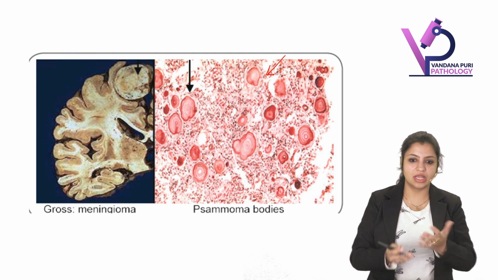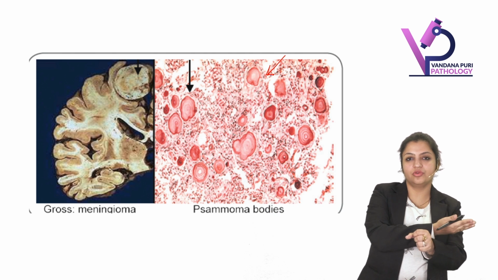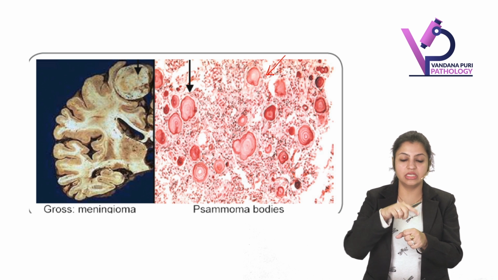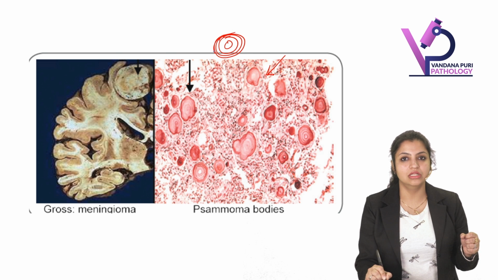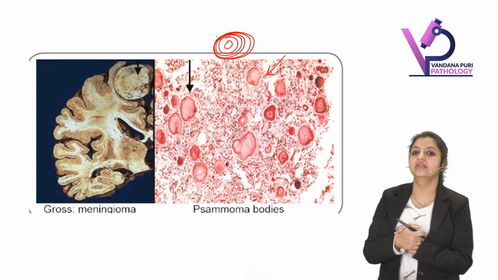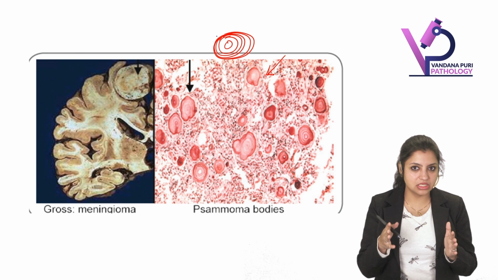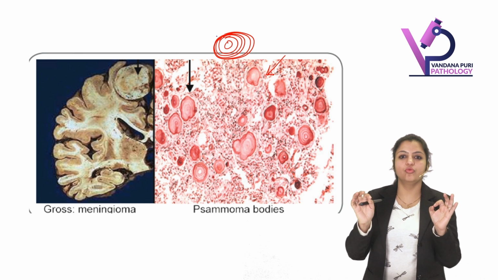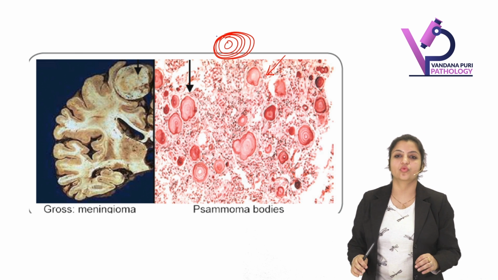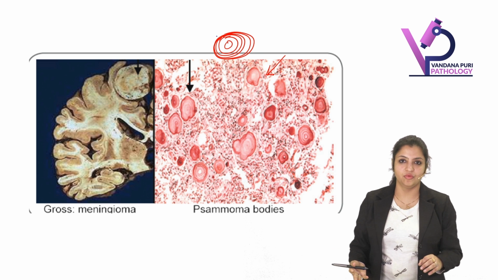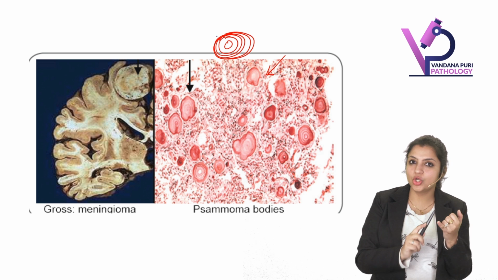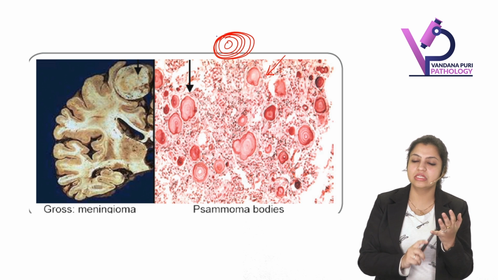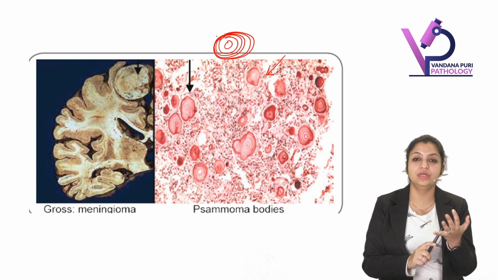I hope you know what psammoma bodies are. Dystrophic calcification. If you take a tree and cut it in half, what is formed is like a psammoma body. It's like concentric whorls. So this is called a psammoma body of concentric whorls. This is the psammomatous type of meningioma. Remember, meningothelial, fibroblastic, psammomatous, all these are WHO grade 1.